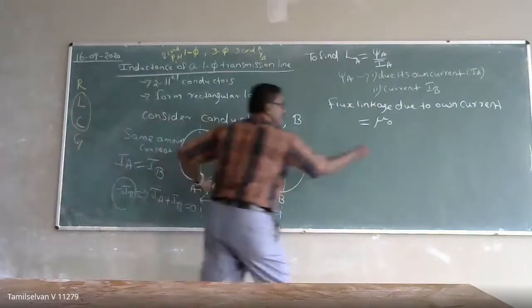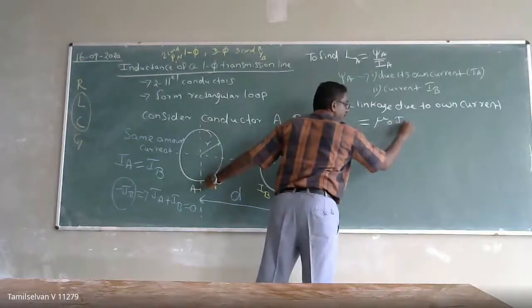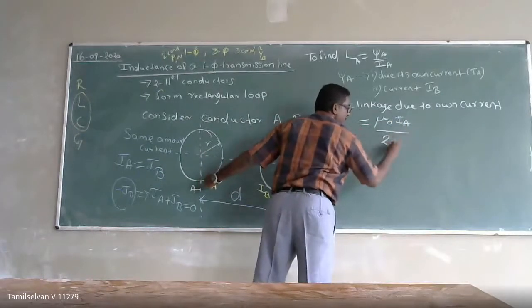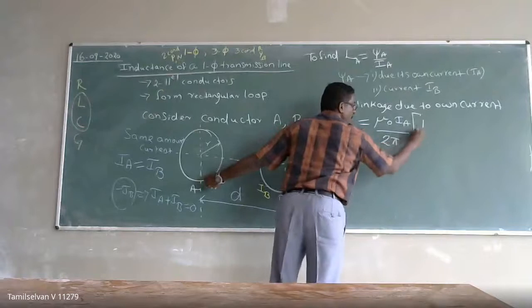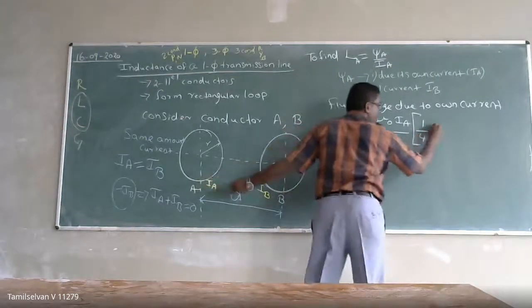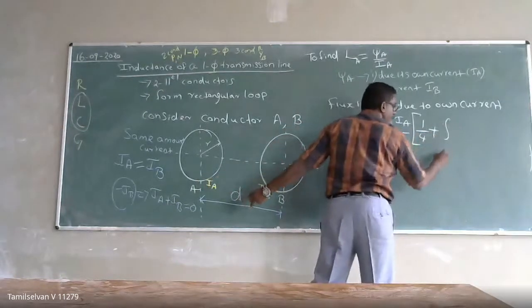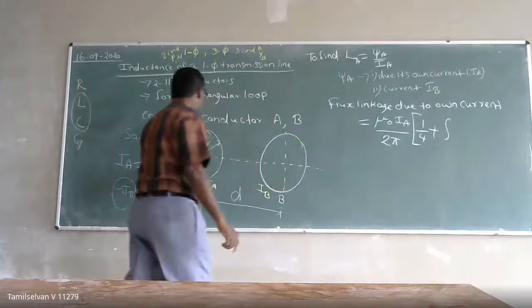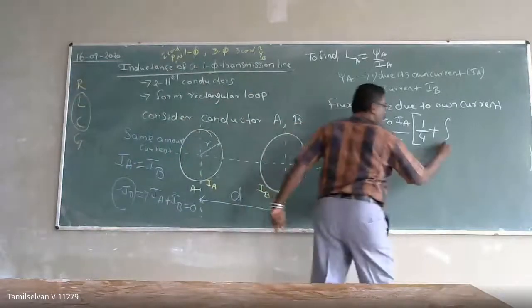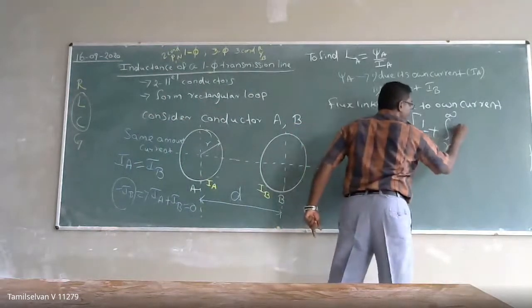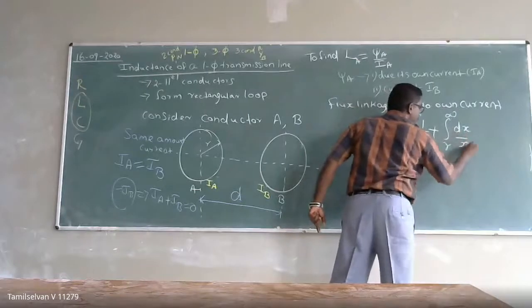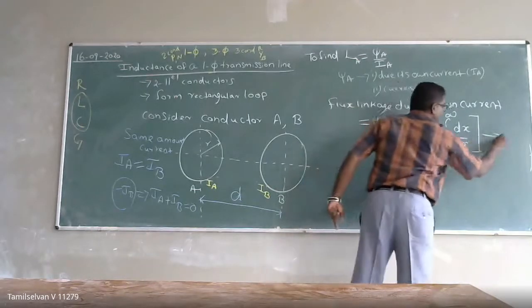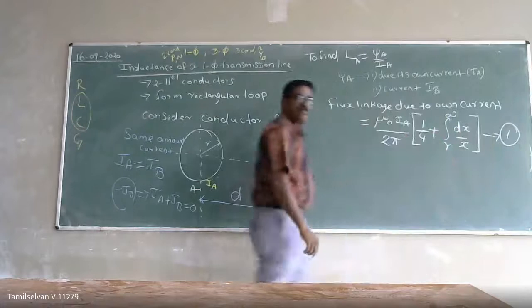So it means mu naught IA by 2 pi, times 1 by 4 plus the integral of distance r to infinity dx by x.